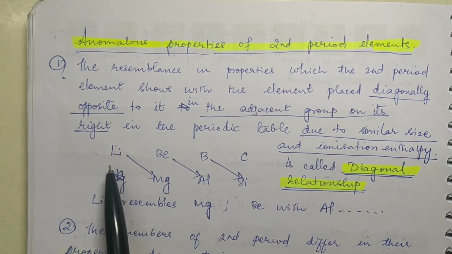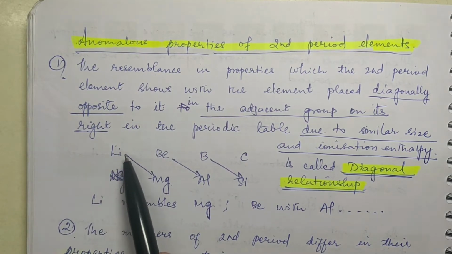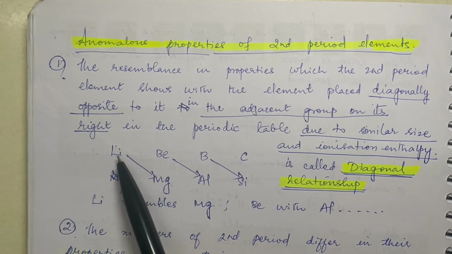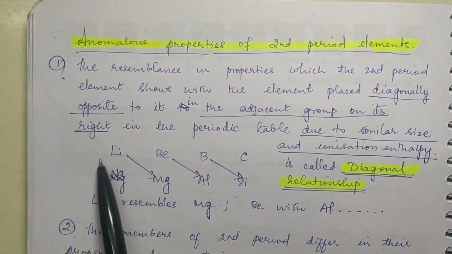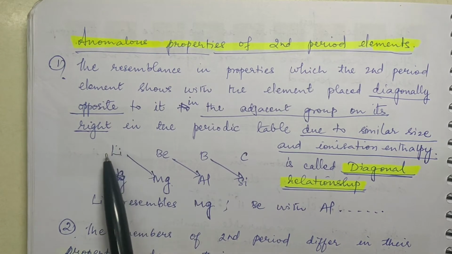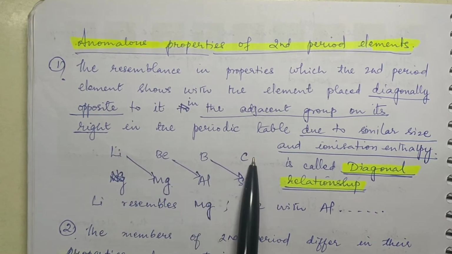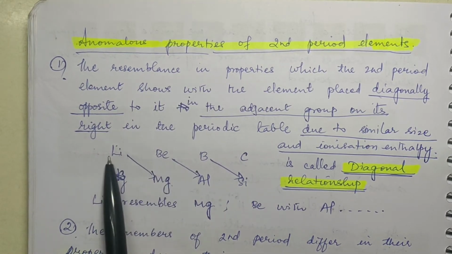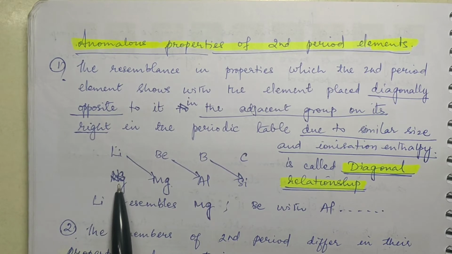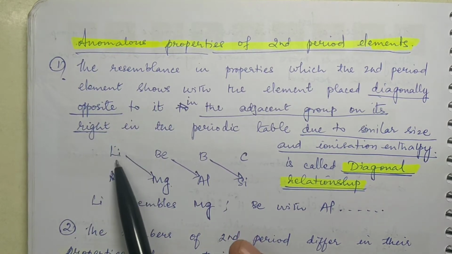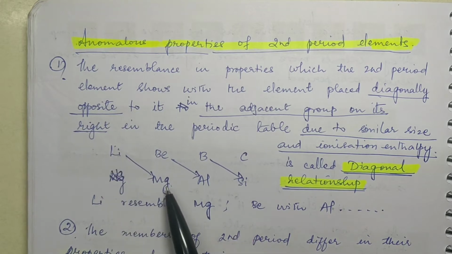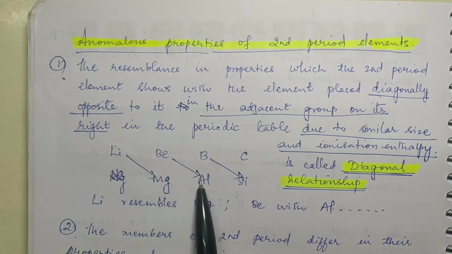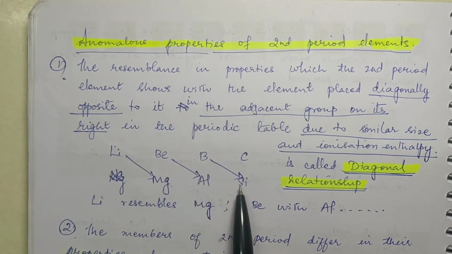Okay. Now why are they resembling in properties? That is because lithium is having smaller size than that of sodium, because down the group size increases. Now when you go across the period, lithium is having bigger size than beryllium, boron, carbon. So lithium's size is greater than that of beryllium but smaller than that of sodium. So it is assumed that the size of lithium is almost the same as that of magnesium. Same way the size of beryllium is almost the same as that of aluminium. Same way boron with silicon.